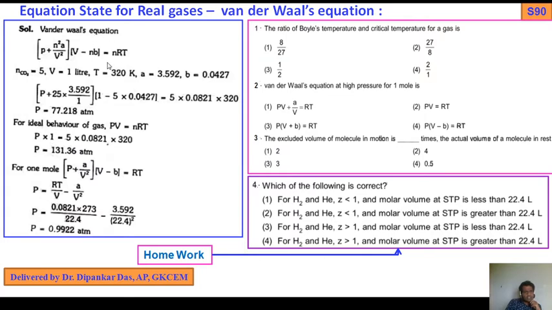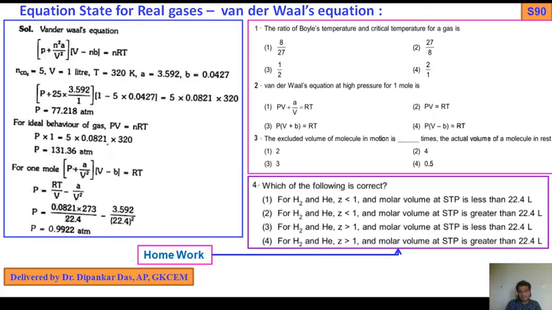This is for n moles, keep in mind. This is the ideal gas equation, P equals nRT, and this is for 1 mole of the Van der Waals gas equation. So these are very important points, important problems from the Van der Waals gas equation and the equation of state of real gas.